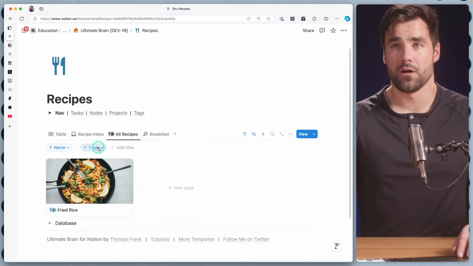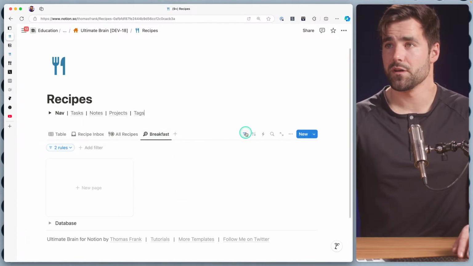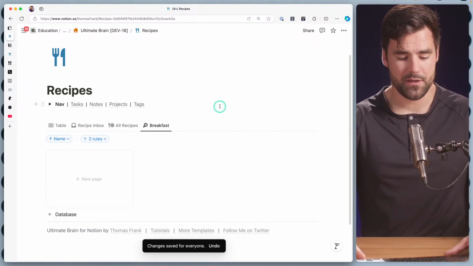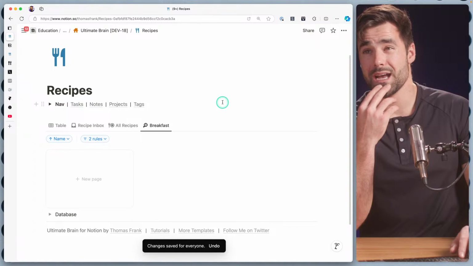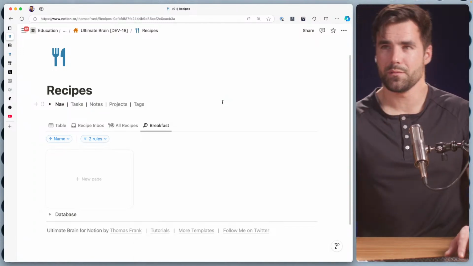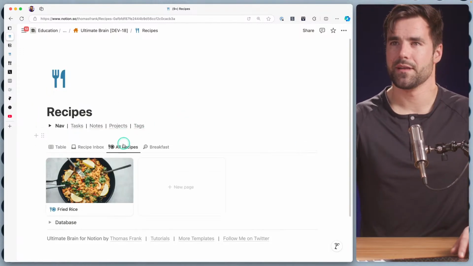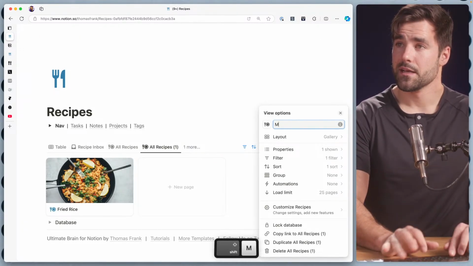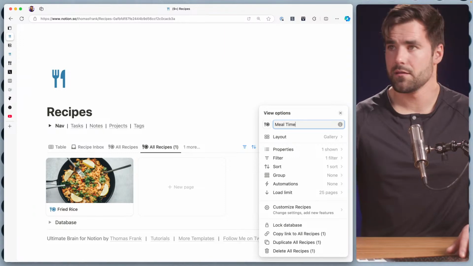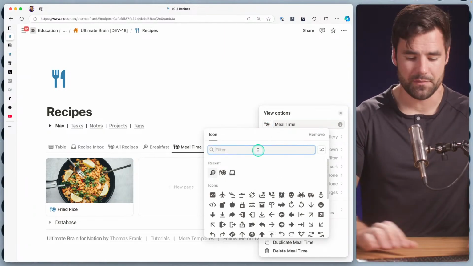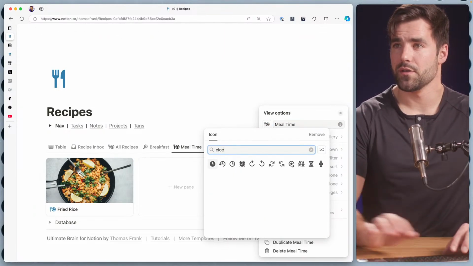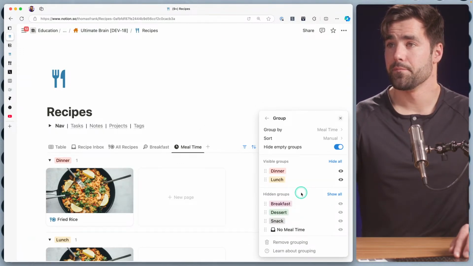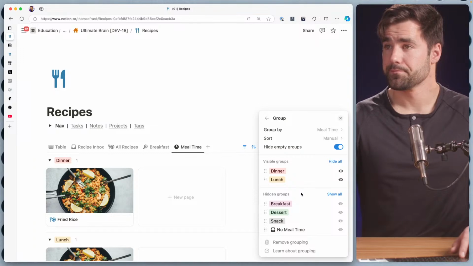We're going to have this be all recipes that are not in our inbox. The breakfast one, let's add that name sort as well. This is now nicely sorted by mealtime. Of course, we could also do a mealtime view, and maybe we will a little bit later, but I guess I could just do it as a proof of concept. So let's call this one mealtime, because we can use the grouping as well, and that might be more useful and easier to use for some people. Let's do a clock for mealtime, and we're going to group that by the mealtime select property.